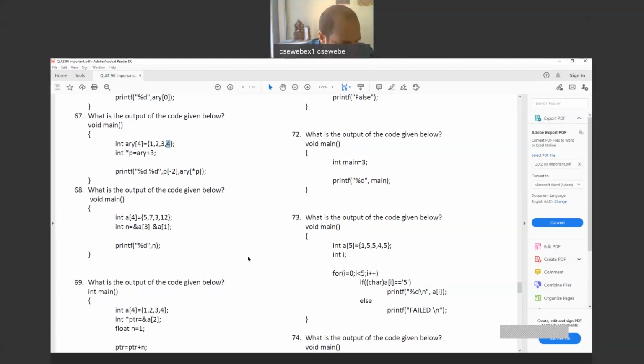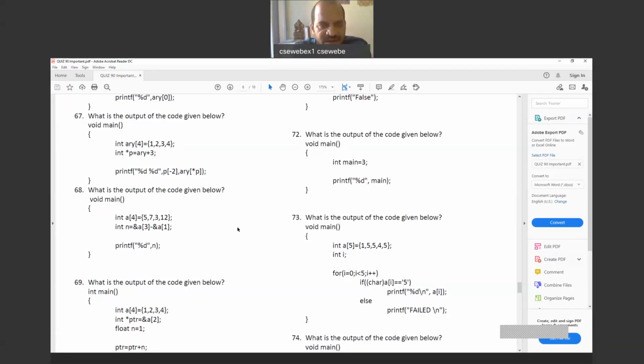Now come to question number 68. It's okay, Madhav. Question number 68. Again, in this, an array is defined. A of 4 is defined, and values are initialized to A of 4. So A of 0 will get 5, A of 1 will get 7, A of 2 will get 3, and A of 3 will get 12, because int A of 4 is equal to 5, 7, 3, 12 are the values given. Right. Now come to the A of 3 minus A of 1.